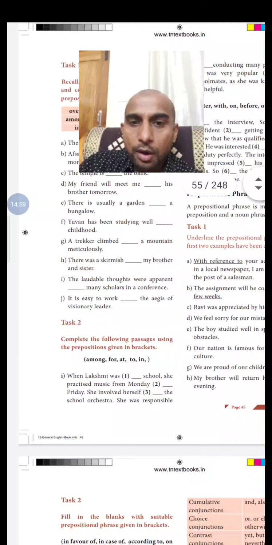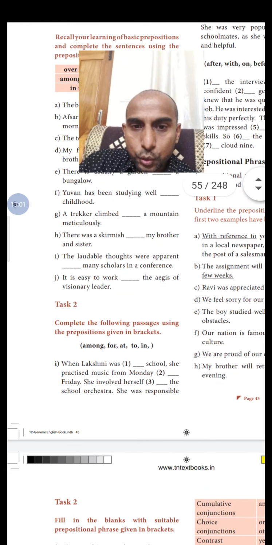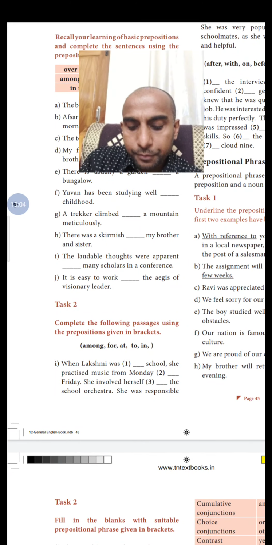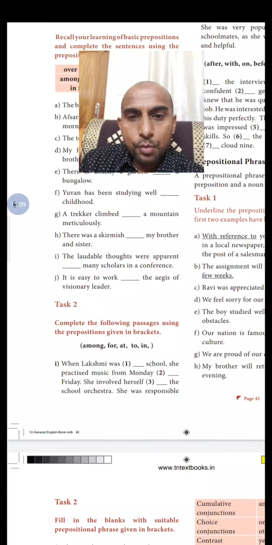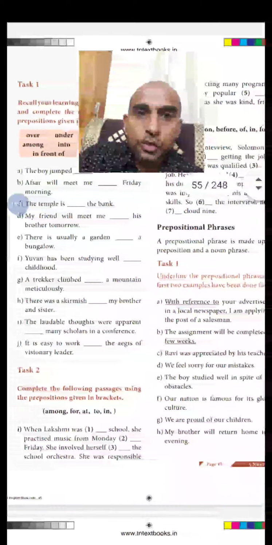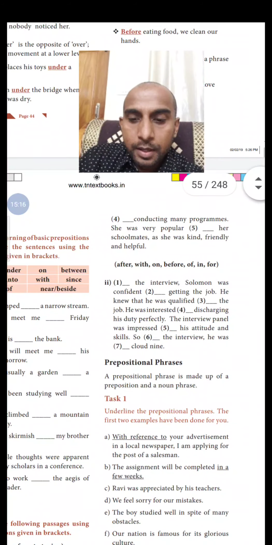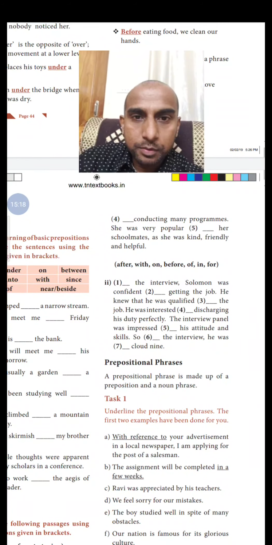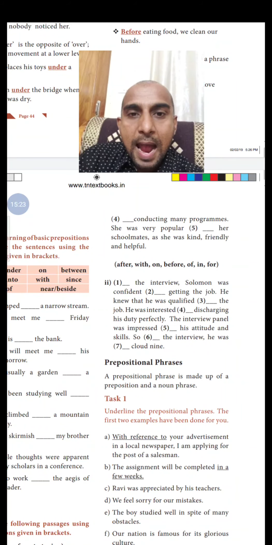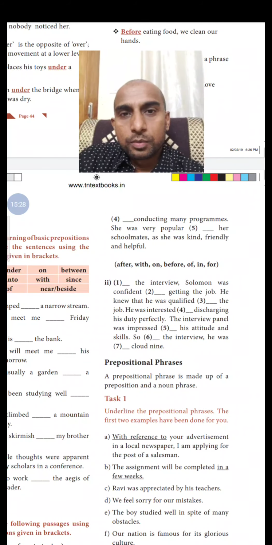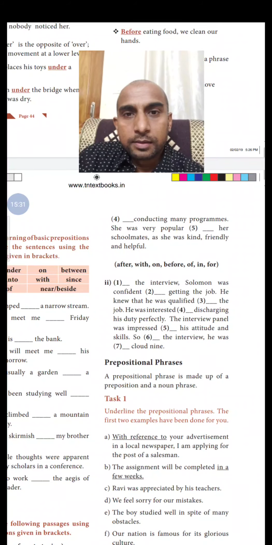When Lakshmi was at school, she practiced music from Monday to Friday. She involved herself in the school orchestra. She was responsible for conducting many programs. She was very popular among her schoolmates as she was kind, friendly and helpful. I think you would have written the answers for them. In task 2, the second one.